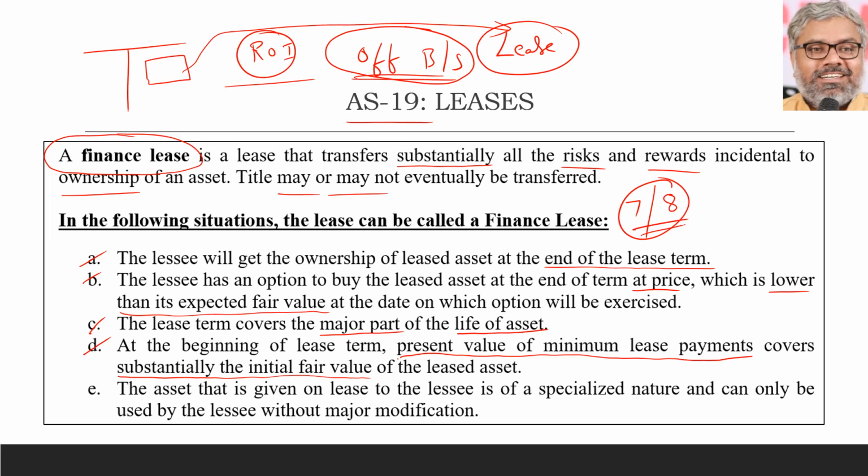And naturally, because of that, the financial statements were not reflecting the true and fair view of the financial performance and financial position. And the real state of affairs of that organization could not be identified from such distorted financial statements of many companies. So, how to bring them into the balance sheet?